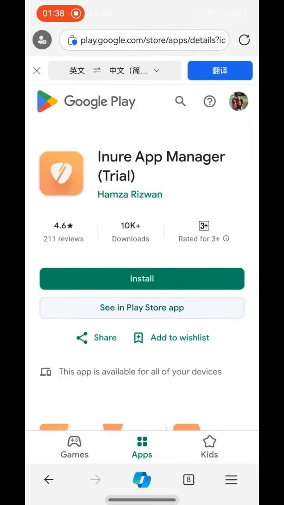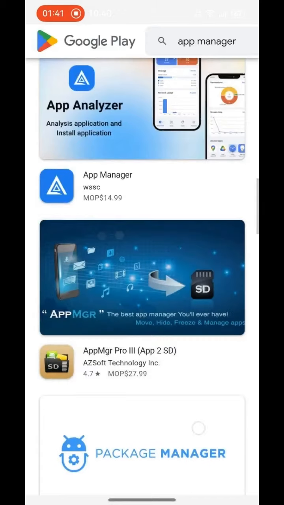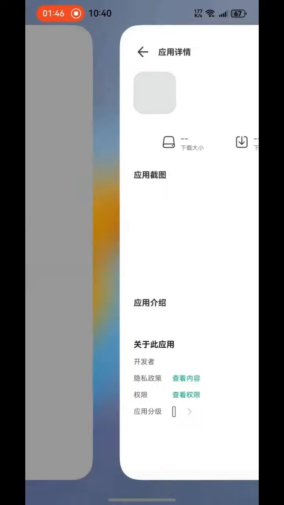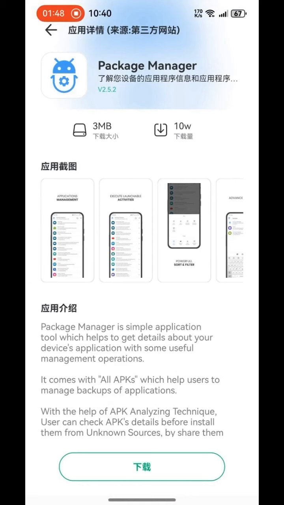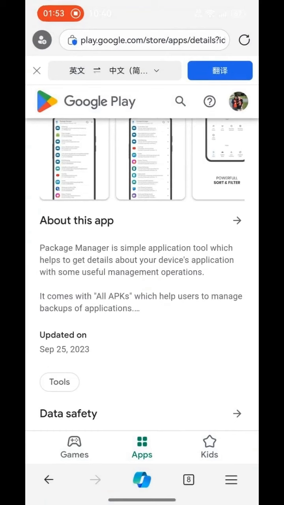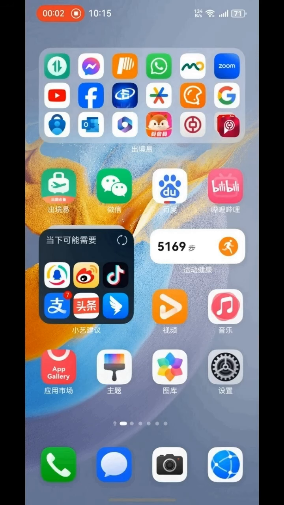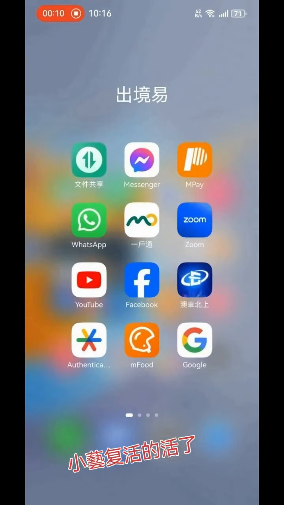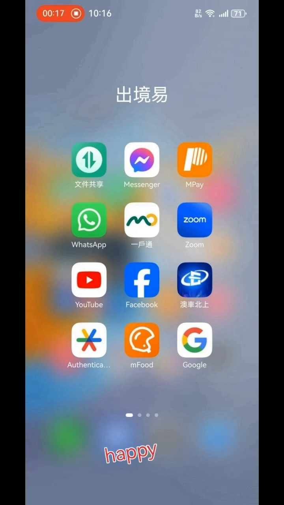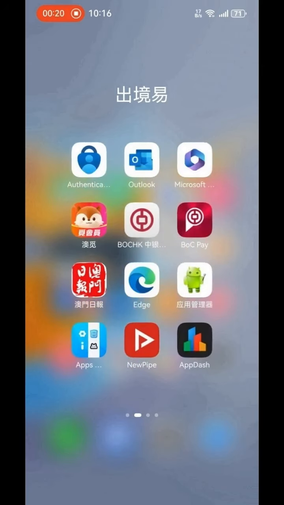So just keep searching, because previously I downloaded it, the app dash and the app manager were okay, package manager and so on were also okay, but now I couldn't download it because they blocked it. After downloading it, you can use it, so don't worry, but you can keep searching for other app managers as well, though mostly they are just 7 day trials. I'm using an app manager which is good, I will show you later, with no limit, not a trial.